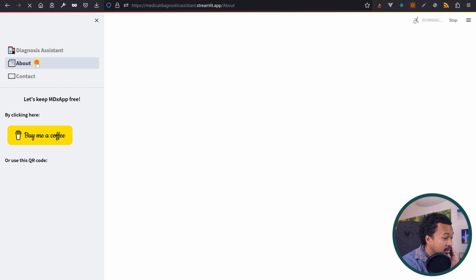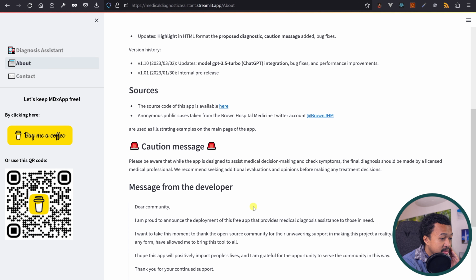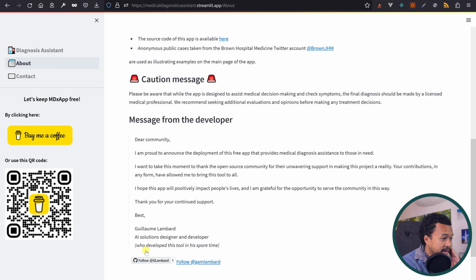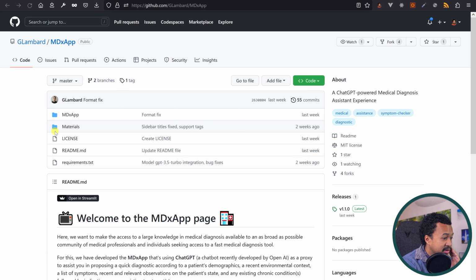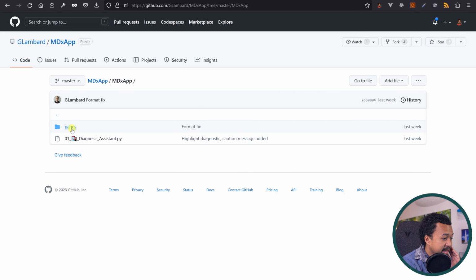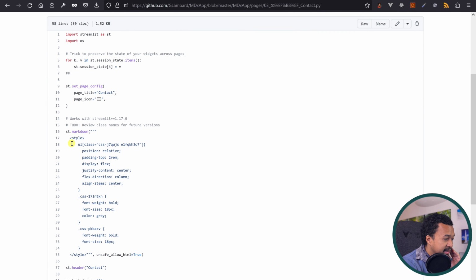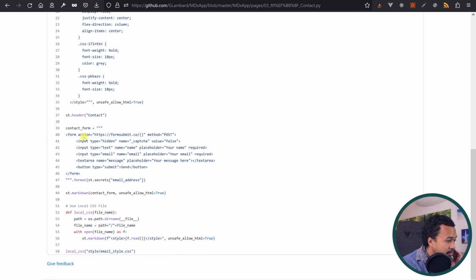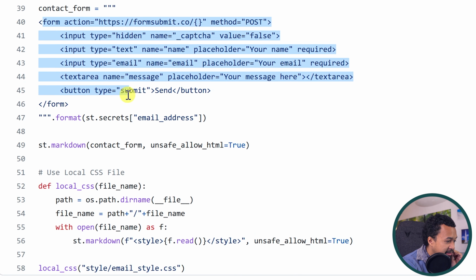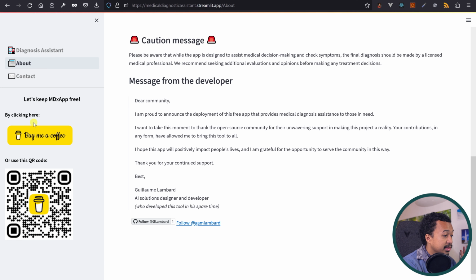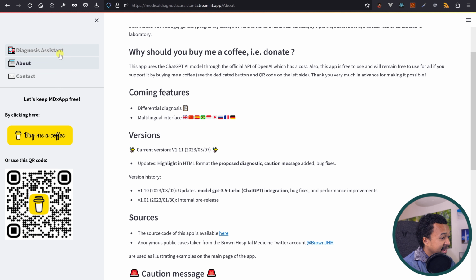I wonder if the code is available somewhere. If I want to check the source code, the source code is here. Let's see. Pages, contact. Yep, the contact form is just a plain form with some CSS. And then the CTA, here immediately. Click here to buy me a coffee or scan this QR code in the sidebar. Love this. I'm amazed, to be honest.